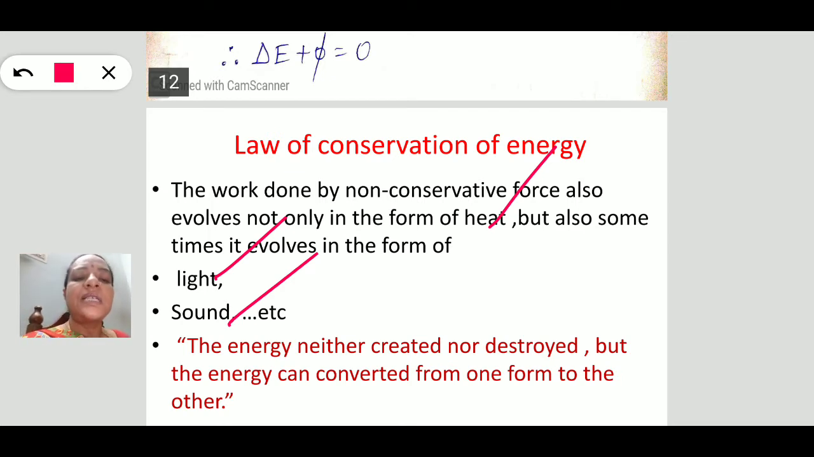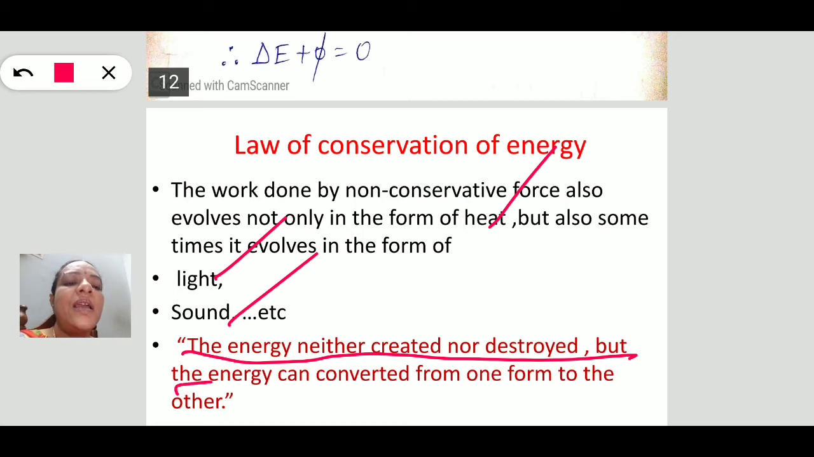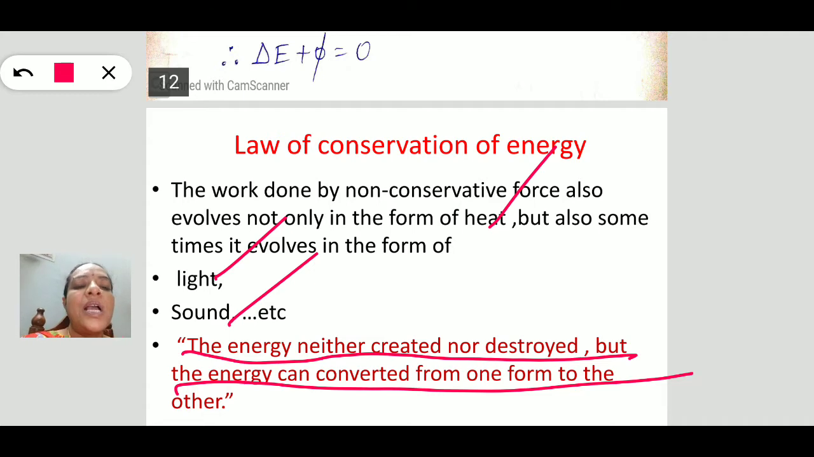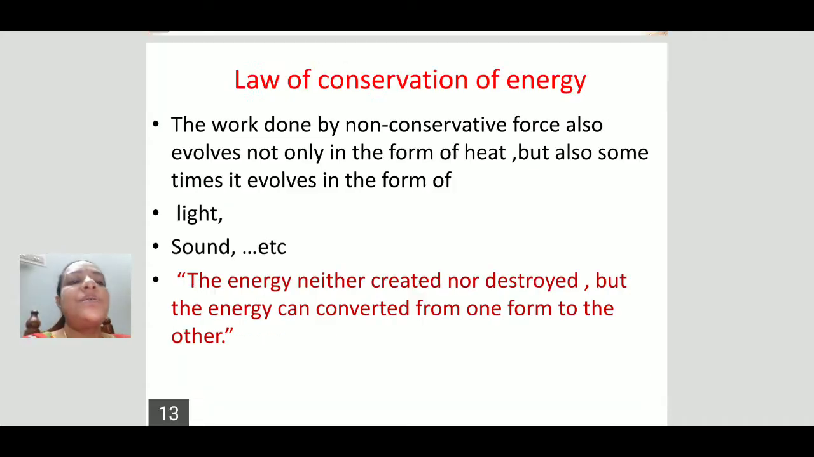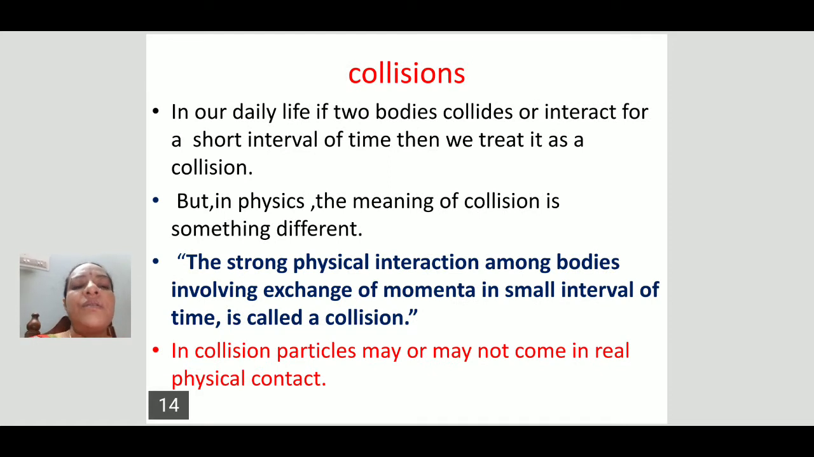By this, we understand that energy is converted from one form to another, such as light, sound, or heat energy, but we can't create energy. So the conclusion about the concept of conservation of energy is that energy is neither created nor destroyed, but can be converted from one form to another, which is the well-known law of conservation of energy.